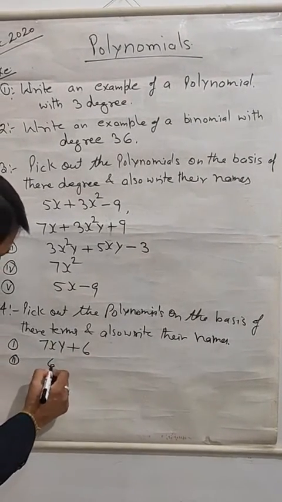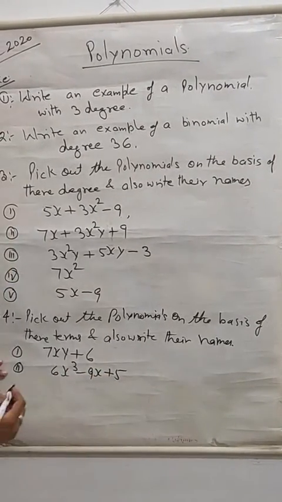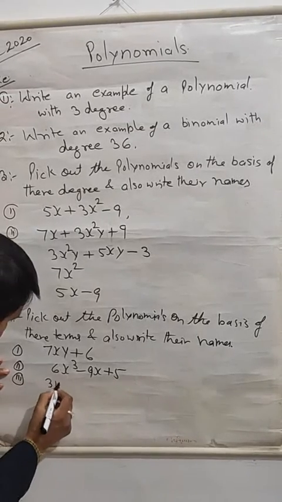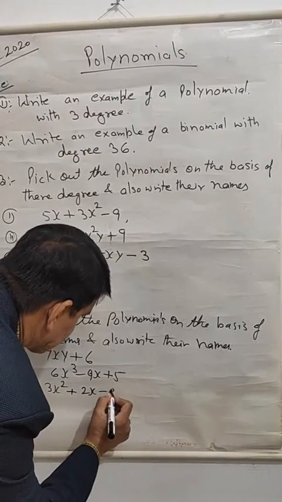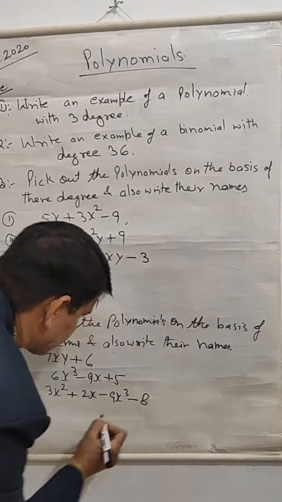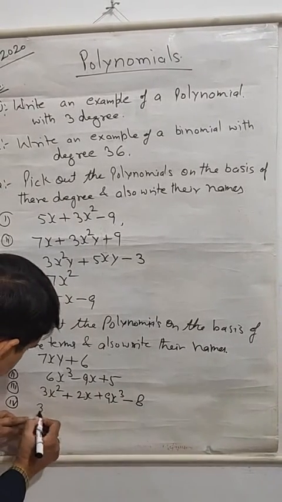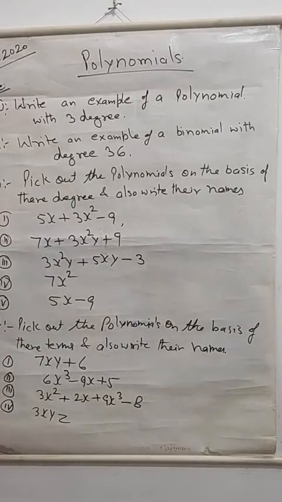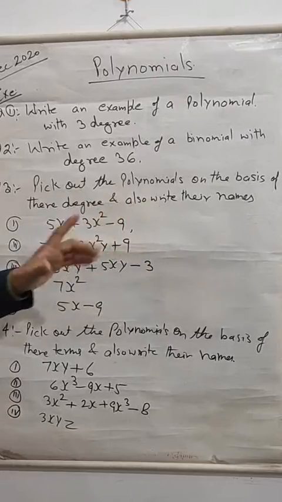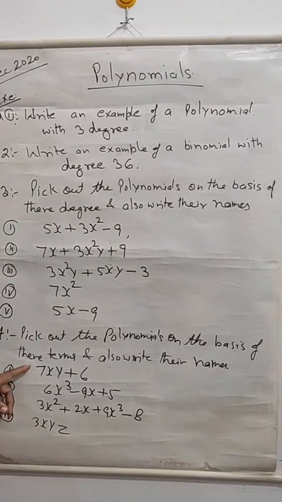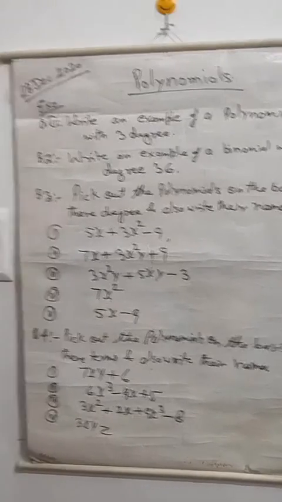Number 2, 6x cube minus 9x plus 5. Number 3, 3x square plus 2x plus 9x cube minus 8. And number 4, 3xyz. So you have to write their degrees and also write the names. And in this question, you have to write the number of terms and also write their names according to the terms.